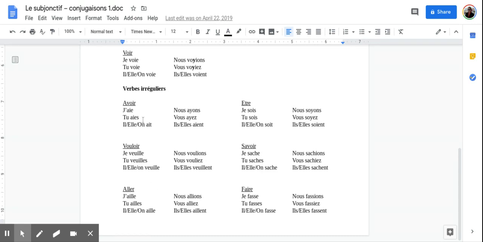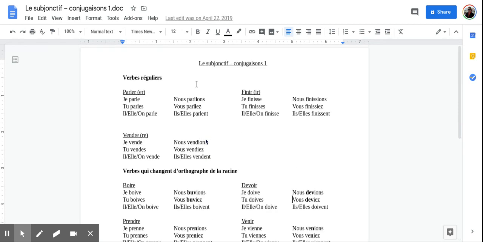Good. And then we have the one thing that you want to be careful about, which is avoir versus aller. So everyone always gets them confused. They're those A verbs, but really aller, right? Aille. Okay. Remember that the double L has that y sound. It has the L's in it, and so that's why it's your verb aller, right? And if it doesn't have the L's, that's your avoir. Notice also that avoir and être have the Y's rather than the IONS, right? Just for pronunciation's sake. So, il faut que nous ayons, il faut que nous soyons.